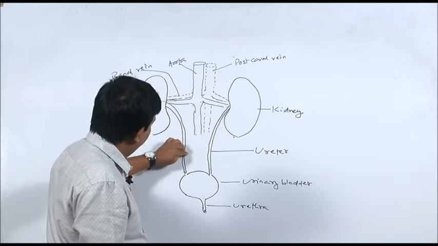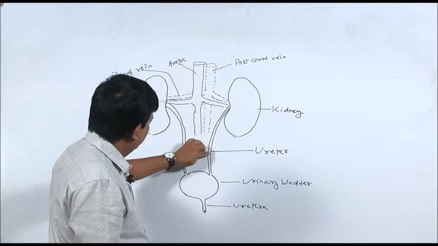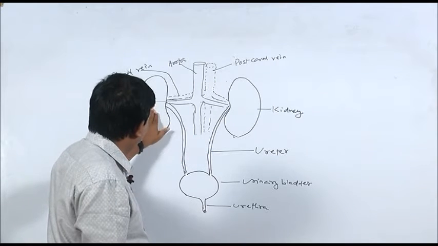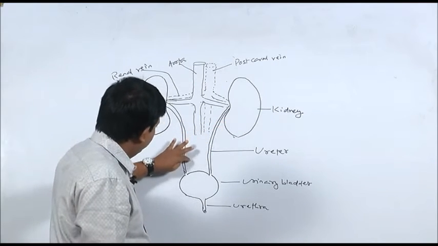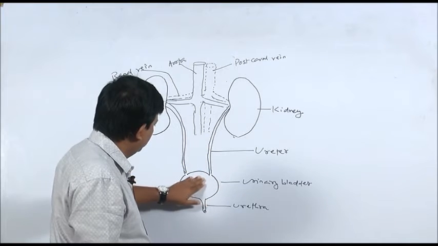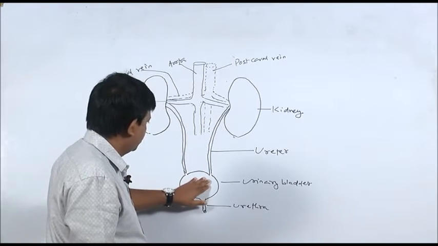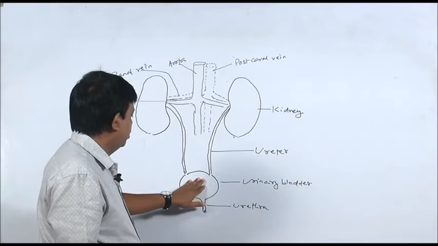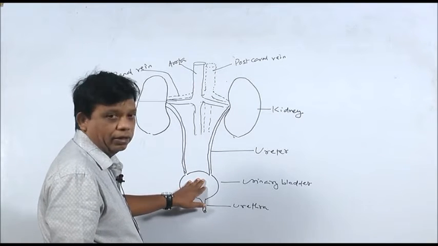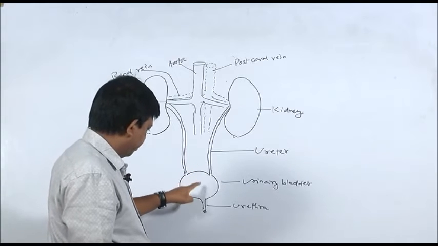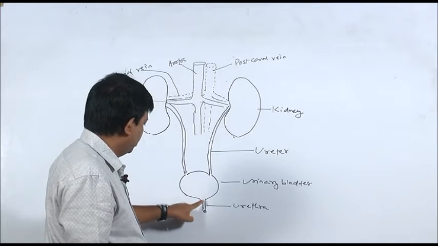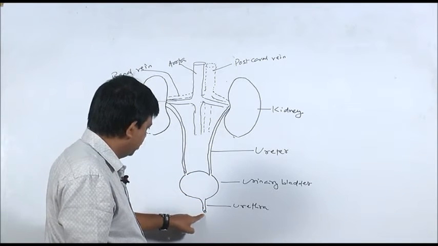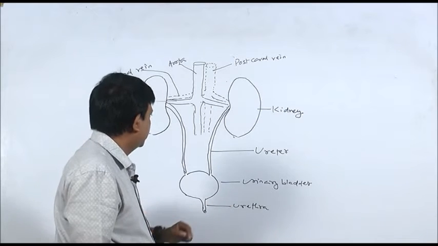You can see here, these are the two ureters. The ureters bring urine from the kidney, and they open into a sac-like structure called urinary bladder, where urine is stored temporarily. Then from here it is passed out periodically through the urethra.